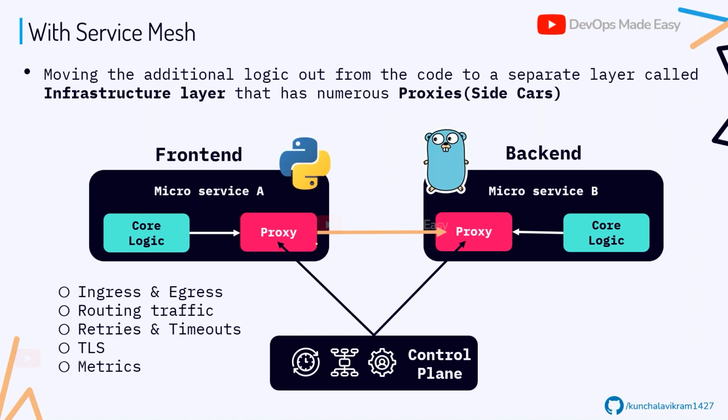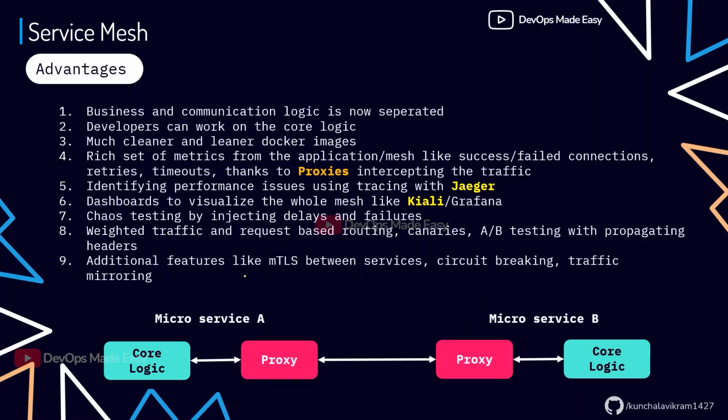That means the proxies are intercepting your main container's traffic. In the receiving part also, first the proxy will receive, and only then will it send to the core logic. That means these proxies will know everything about the communication logic. So when we use proxies to send the information, the proxies can give you a rich set of metrics. Like the proxy will know whether the outgoing connection is a success or a failure.